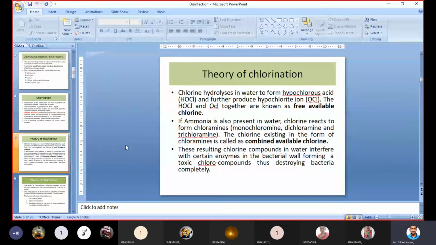The combination of these two substances, hypochlorous acid and hypochlorite ion, HOCl and OCl together, is known as the free available chlorine in water. This thing we have to calculate. In our laboratory we have equipment; this is a titration method.